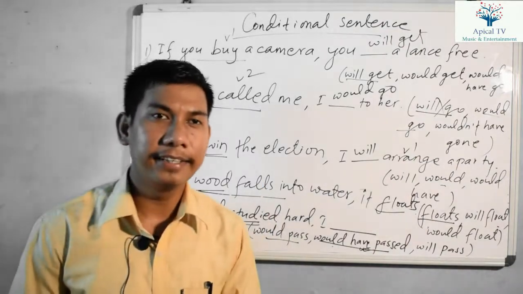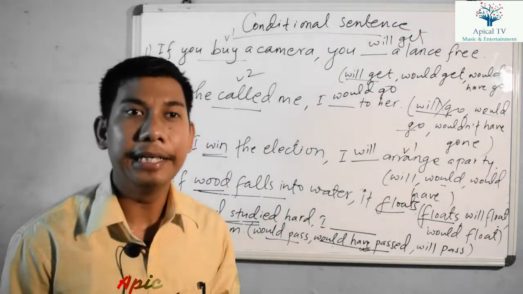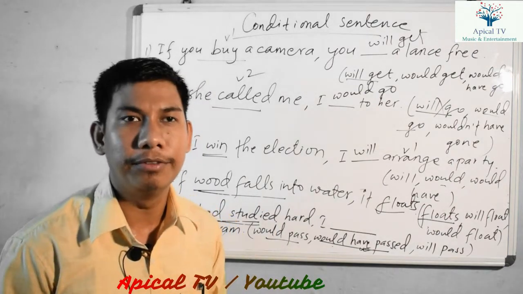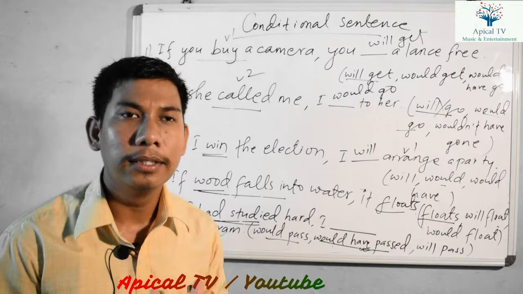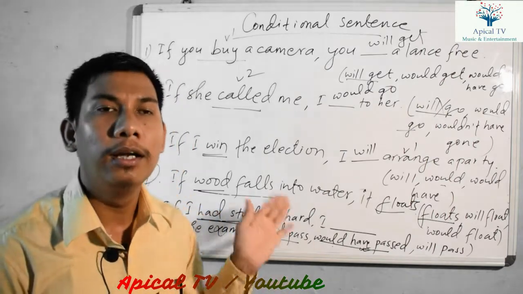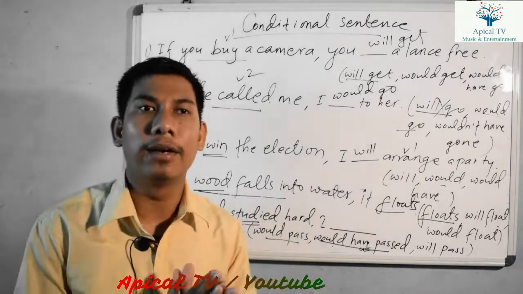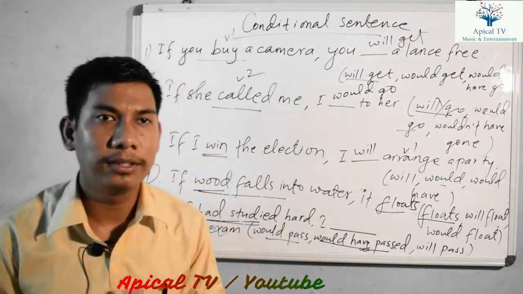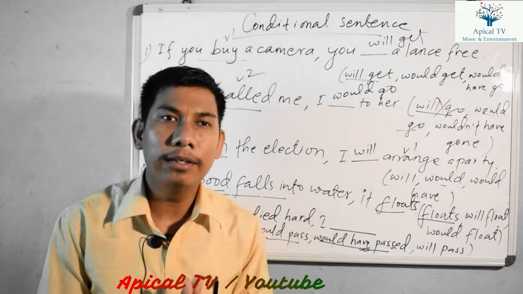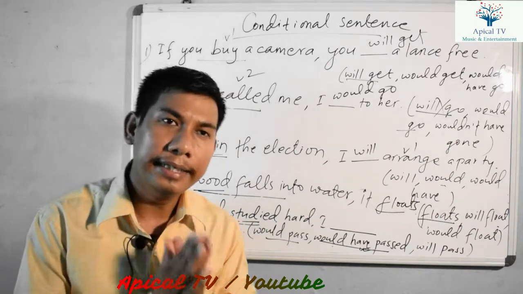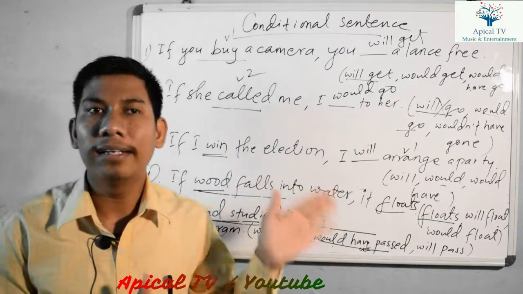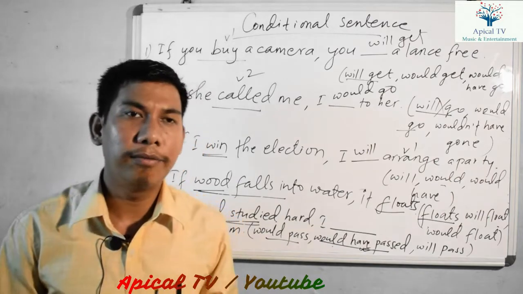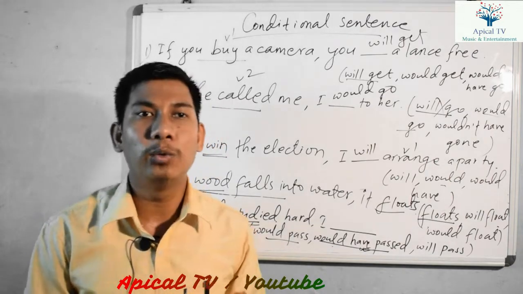In the third conditional sentence, there is had plus verb 3 in the if clause, and the main clause should be could, should, would, or might have plus verb 3 form. We use these in the main clause of the third conditional sentence, right? And we use the third conditional sentence to show regret. While we are repenting something about an action that we did in the past, we use the third conditional sentence. In this way, we have zero, first, second, and third conditional sentences.